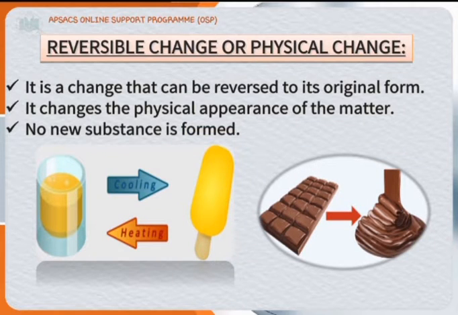Reversible change or physical change. Reversible change is a change that can be reversed to its original form. In this change, no new substance is formed, only the physical appearance of the matter changes. For example, when ice cream melts, it can get back to its frozen form. When we melt chocolate, it can freeze again when we keep it in the freezer. So it is a reversible change.